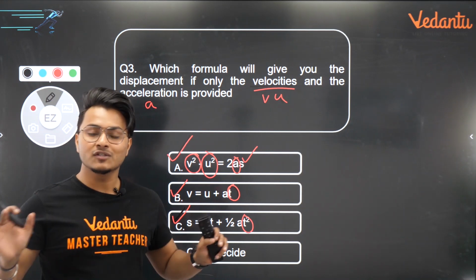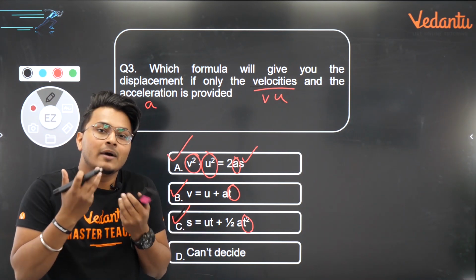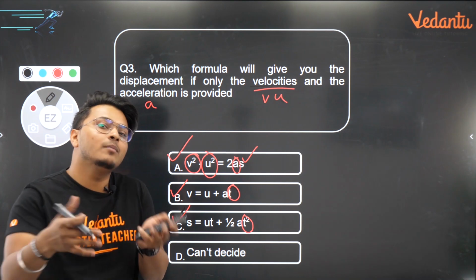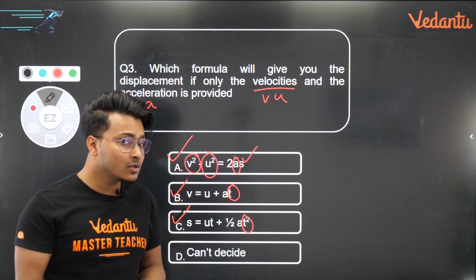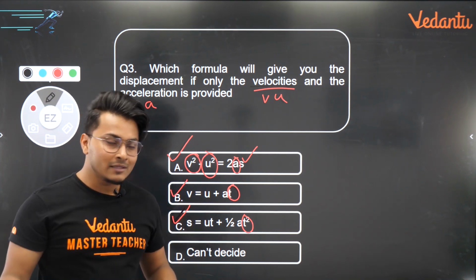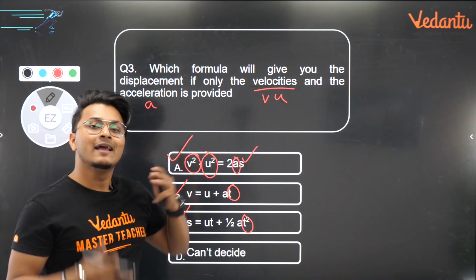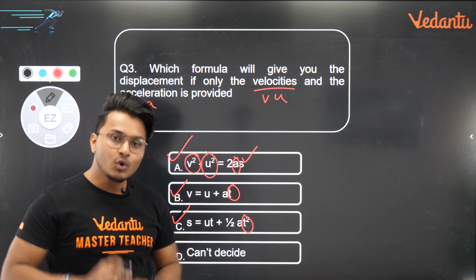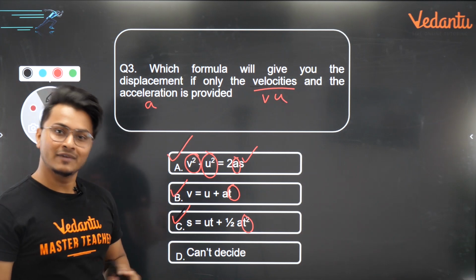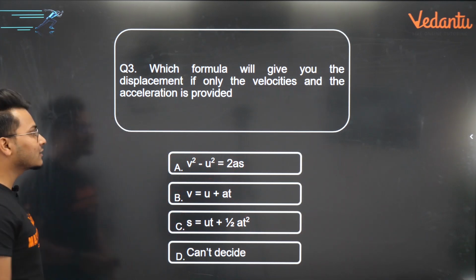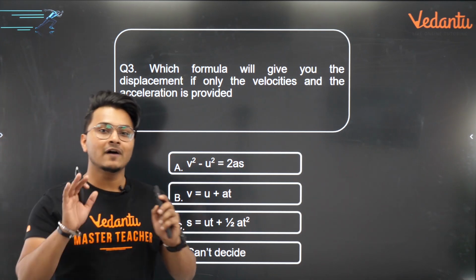Now this is the way you need to judge which formula to use in which equation. Because I have seen many of the students asking me, sir, समझ नहीं आता कि कौन सा formula कब use करना है. Because there are 3 equations of motion. Now it all depends on what quantities are given to you in the question. If you know that, you will be able to do this.